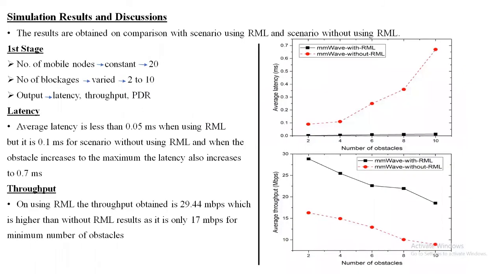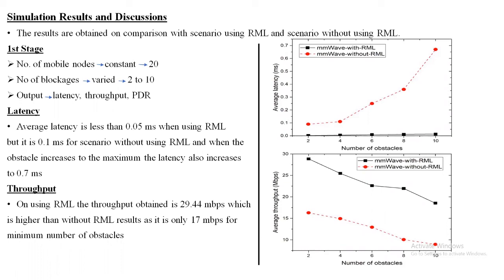The next section is simulation results and discussion. The simulation was carried out in two stages. In stage 1, the number of vehicles is constant at 20 and the obstacles are varied from 2 to 10. The output was calculated in terms of latency, throughput, and PDR. This scenario was compared with a normal mmWave scenario, which is prone to blockages and does not use RML. On comparing latency, the model using RML is less than 0.5 millisecond for a maximum of 10 obstacles, but it is near 0.7 millisecond for the normal scenario.